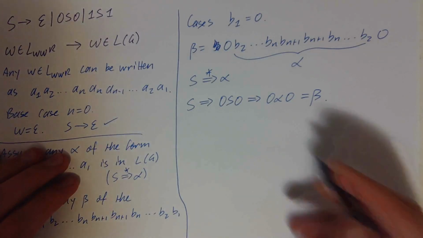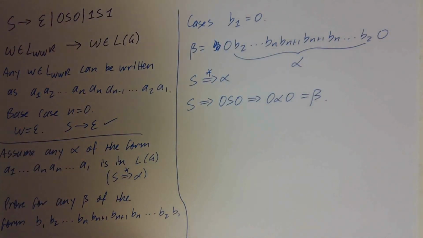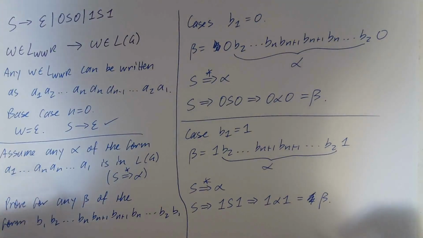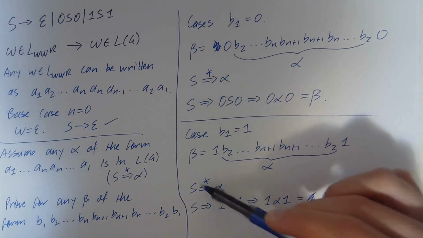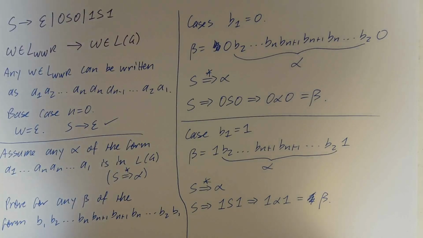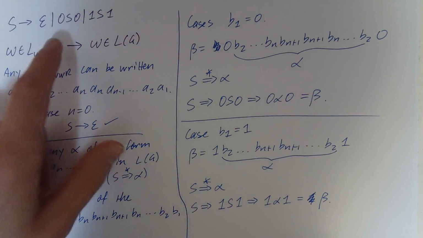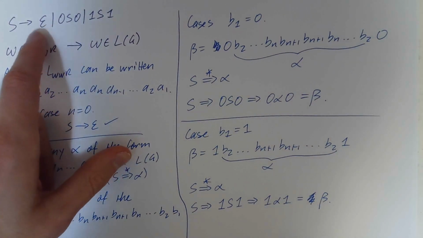And then for the case where b1 is equal to 1, you basically do the exact same argument again. And so that gives us that regardless of the value of b1, we can find a derivation from S of the string beta. Hence we've proven by induction that all even length palindromes really are produced by this grammar. They really do have a production from S.